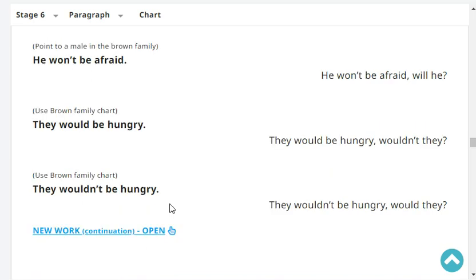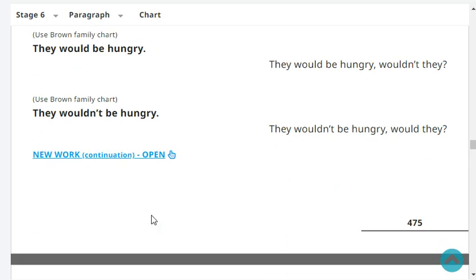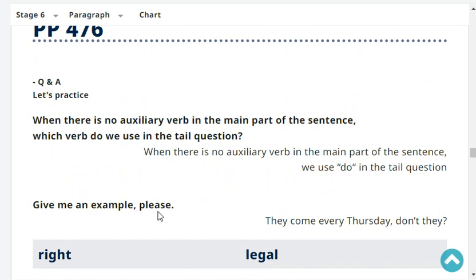They would be hungry, wouldn't they? Very good. They wouldn't be hungry, would they? Very good.